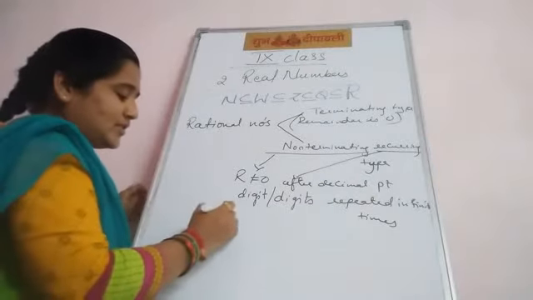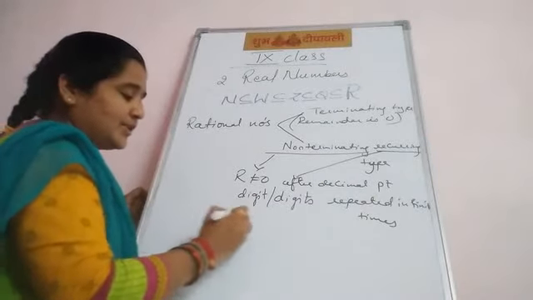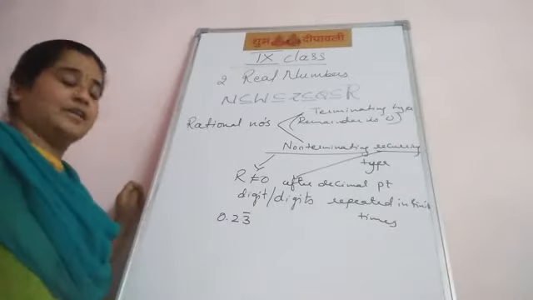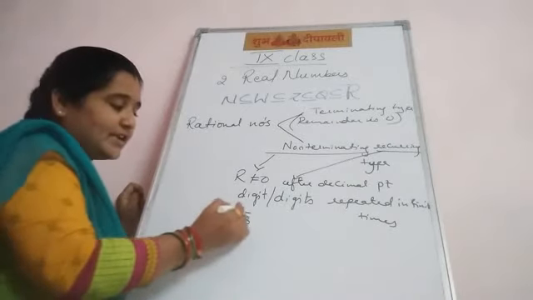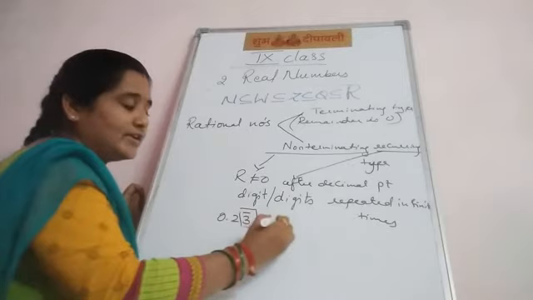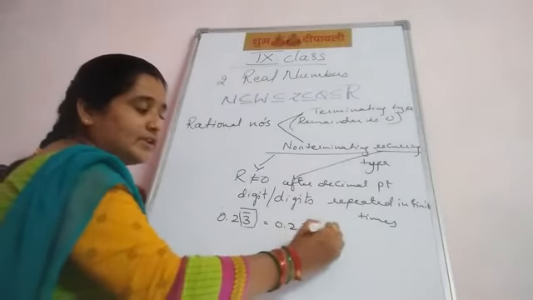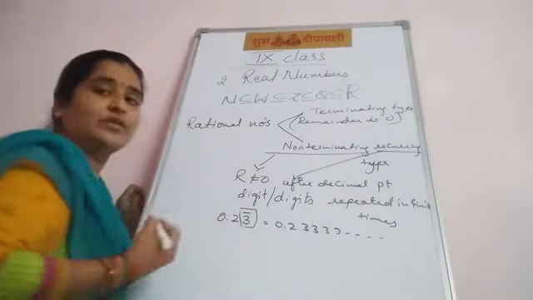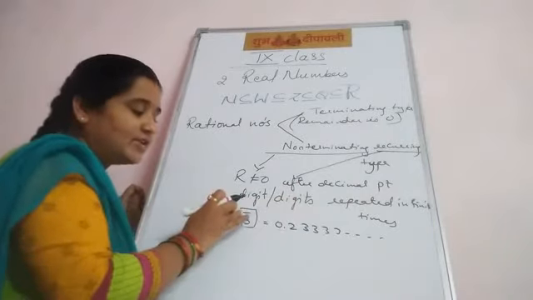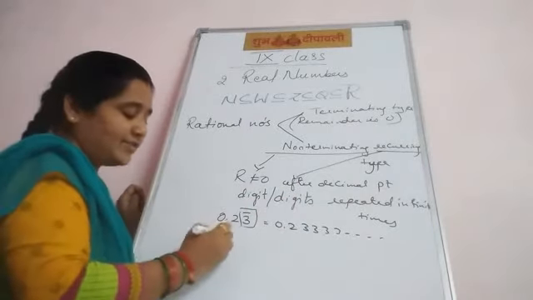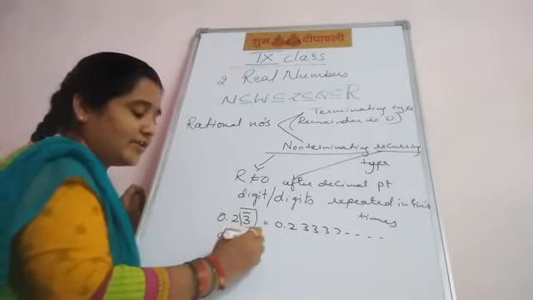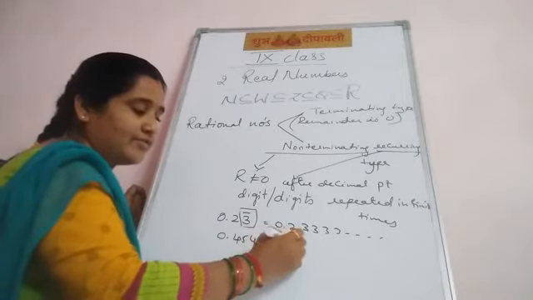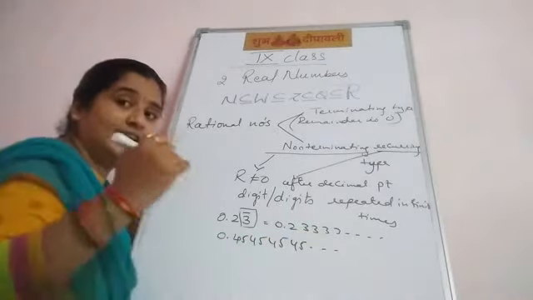Example, you see. 0.23 with a bar on the 3. Here 3 is repeated infinite times. You can write 0.23333 and so on, but instead of writing that, we use the bar. If you write 0.45454545, here two digits are repeating.